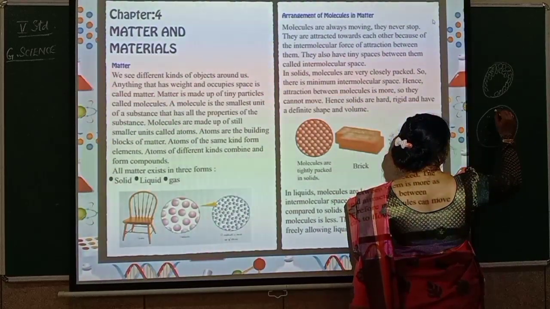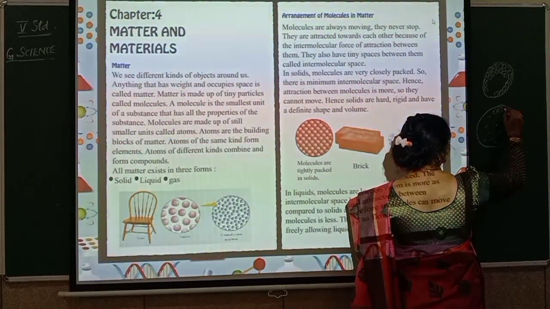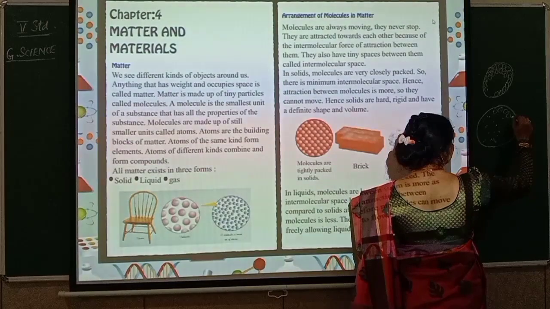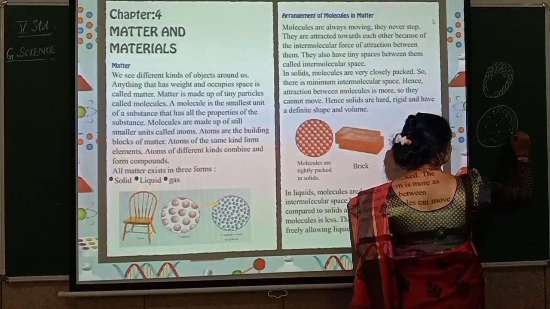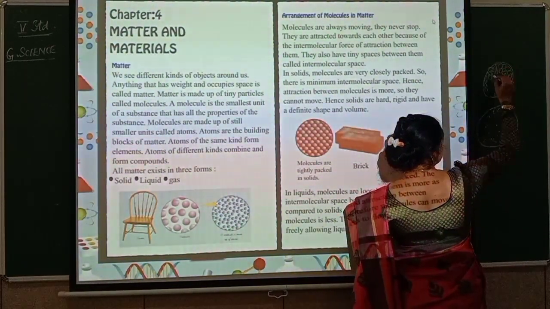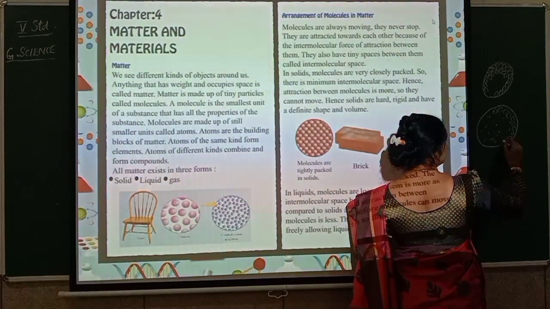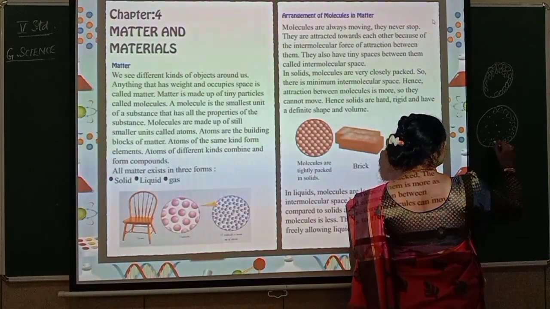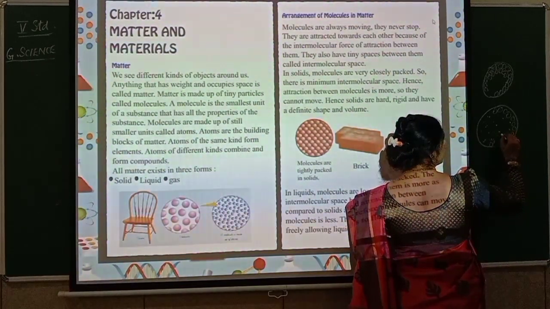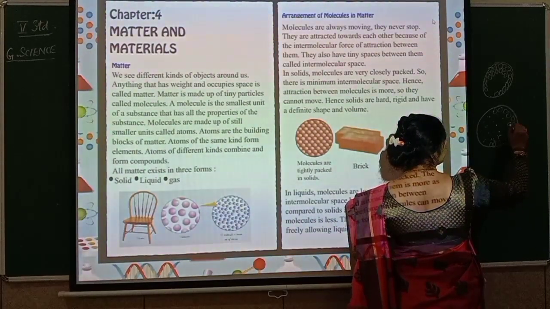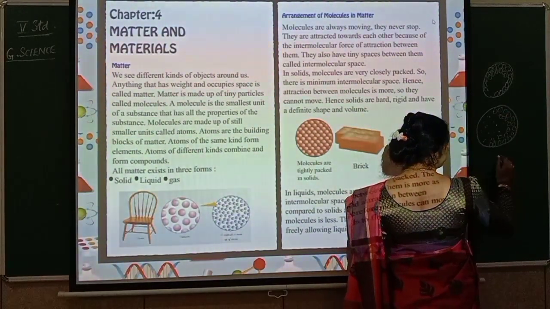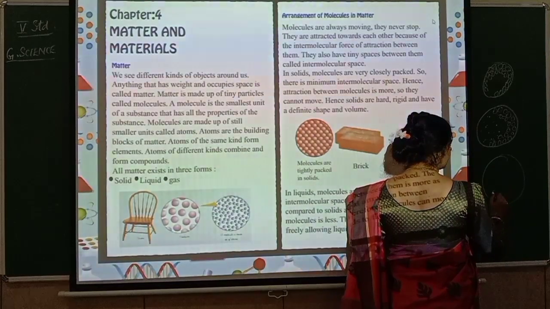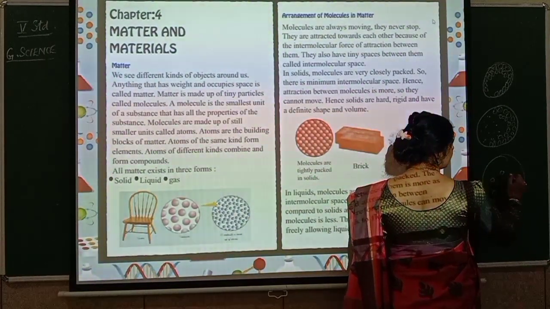And this is one more state wherein there is little space in between. Here there is no space. They are all attached to each other. Here there is little space in between. Can you see the space here? Like this, see, there is space. And there is one more matter wherein there is more space.